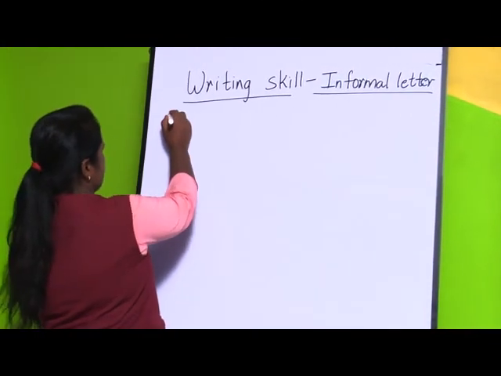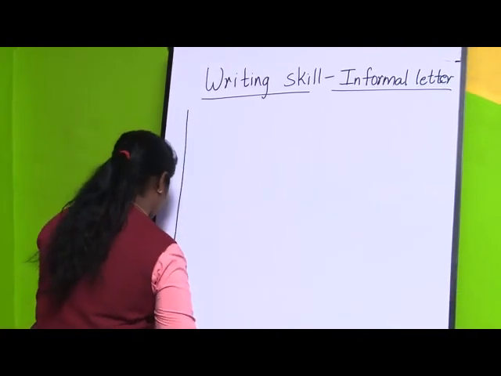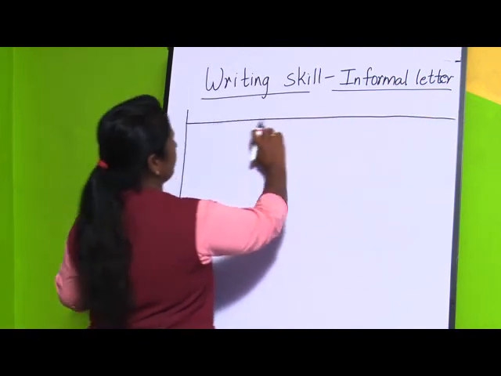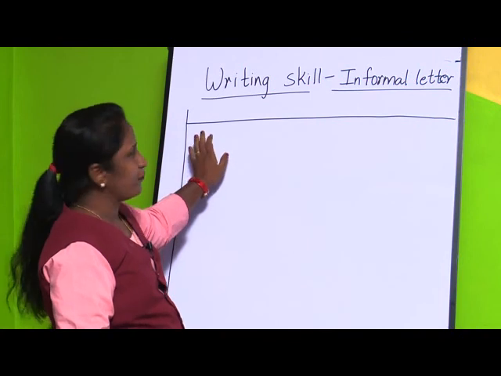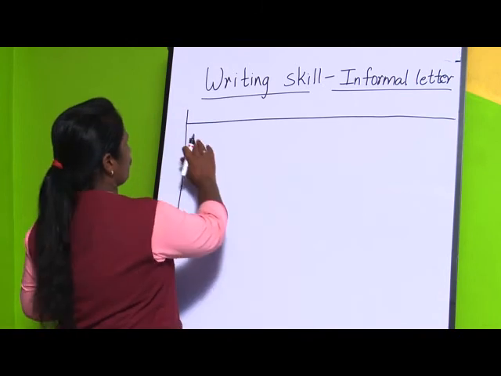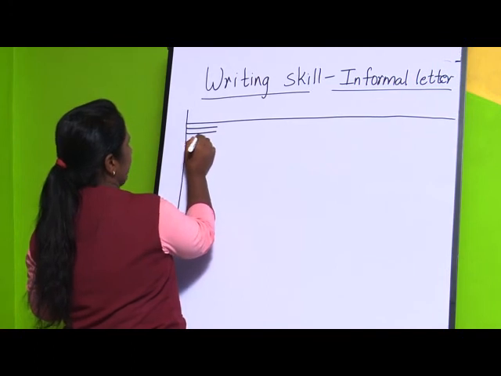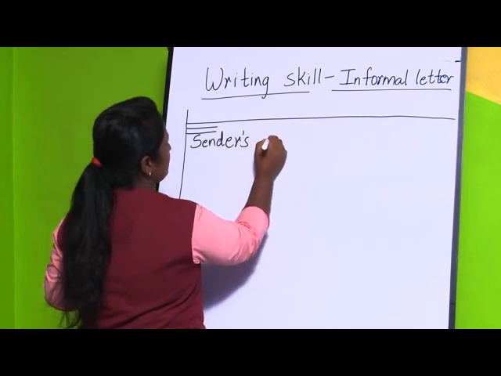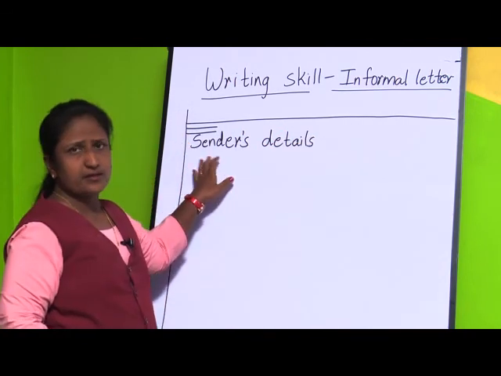So, suppose this is the line of your notebook, this is the headline, and this is the margin. Now, if you want to start writing this informal letter, you first write the sender's address. Here you leave a line and then you write the sender's address. These are the sender's details.